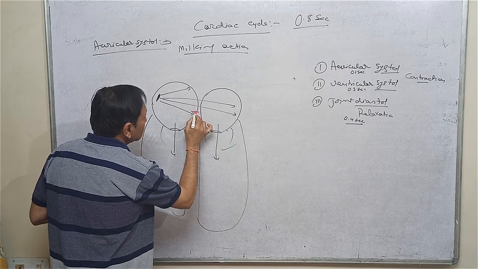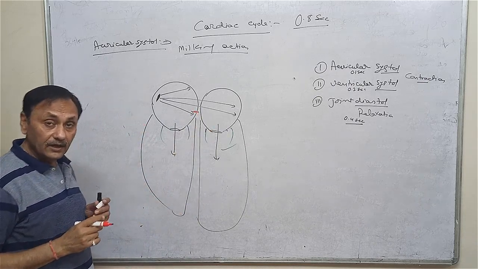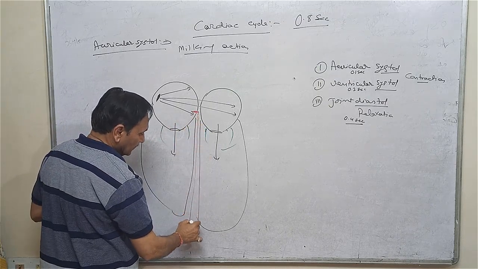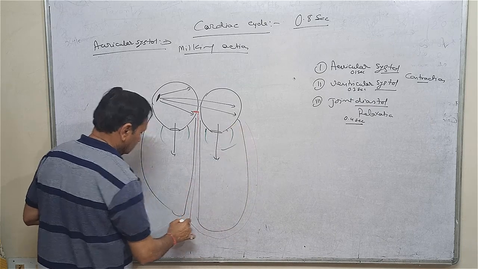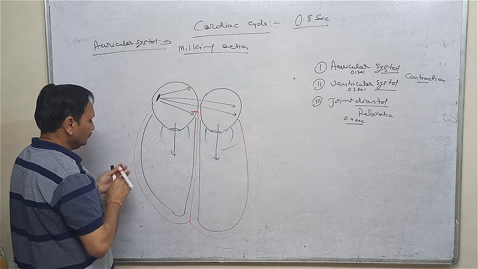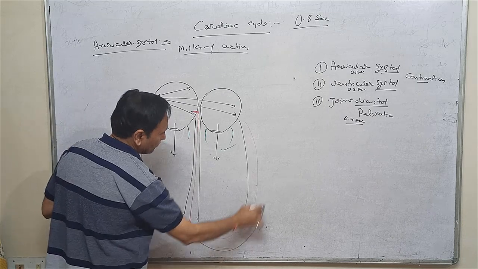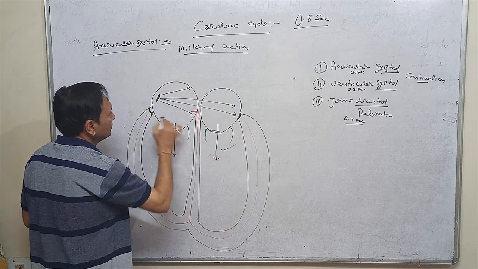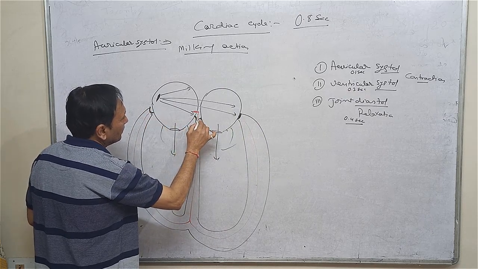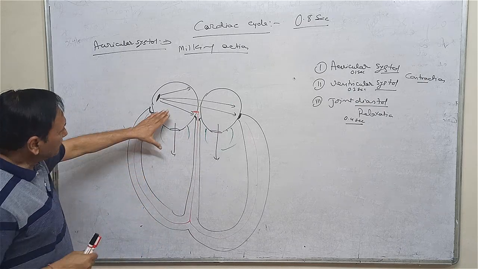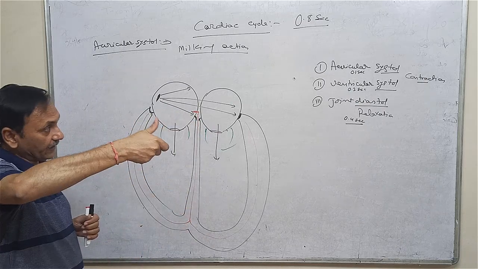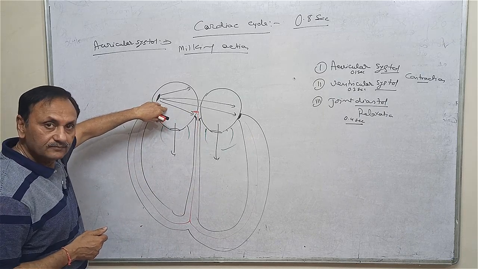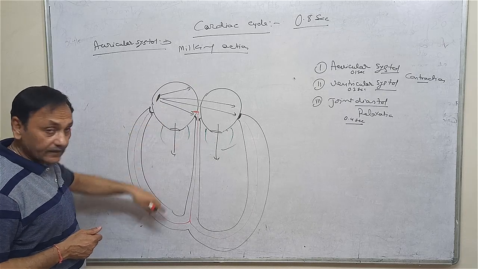This node is called the AV node, or atrioventricular node, and it becomes excited. Suppose this one is the heart valve, having an annular pad. The message goes to the ventricular wall for contraction, and the auricle becomes relaxed.